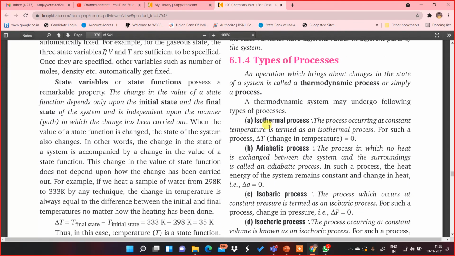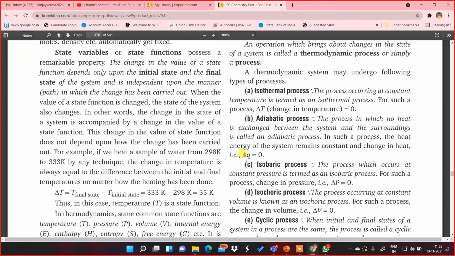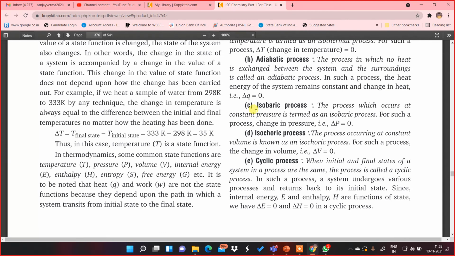Types of processes I've already told you. Isothermal process, constant temperature, delta T is 0. Adiabatic process, the process in which no heat is exchanged between the system and the surroundings, delta Q is 0. Now there is one word over here, isobaric process. Please remember this. If you have your textbooks, mark it. The process which occurs at constant pressure, bar, there is bar over here, is termed an isobaric process. Delta P is 0. Isochoric process, the process occurring at constant volume, is known as an isochoric process. For such a process, delta V is 0.